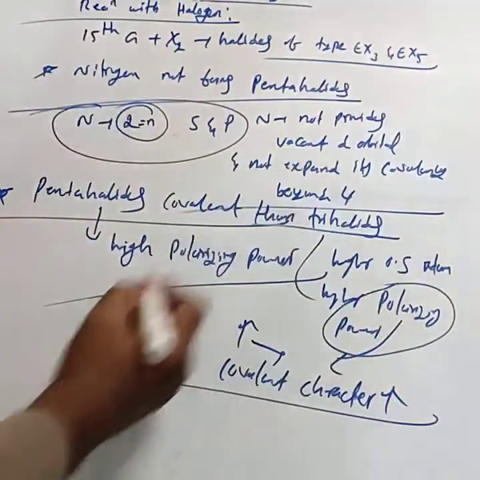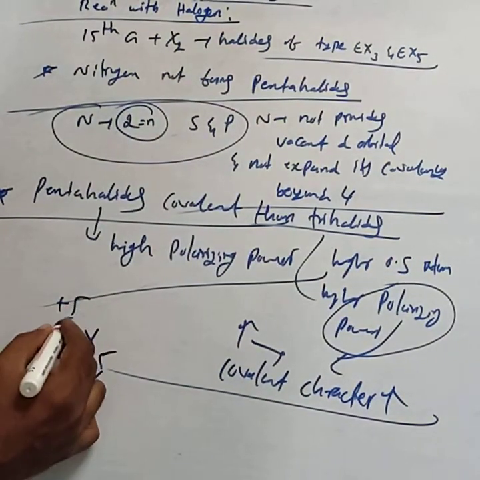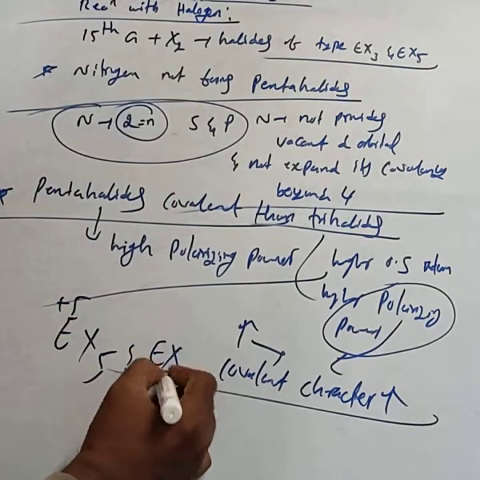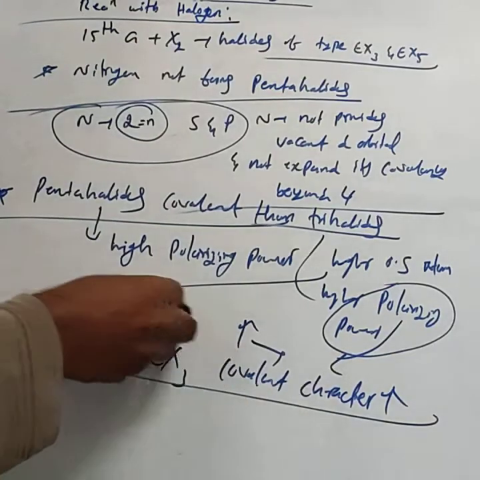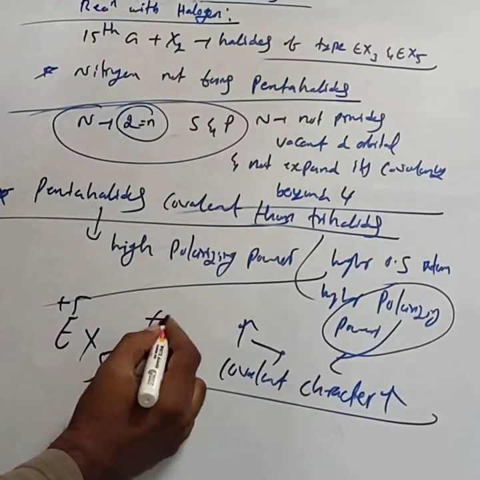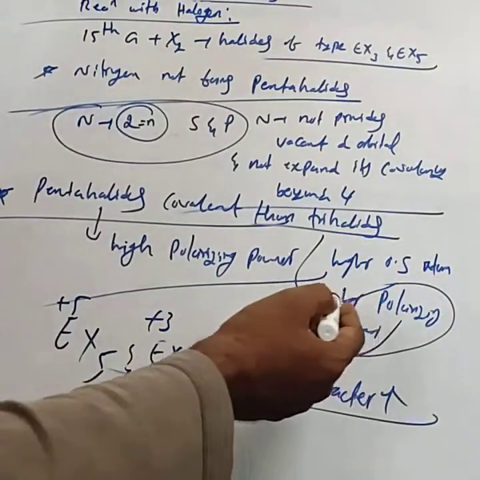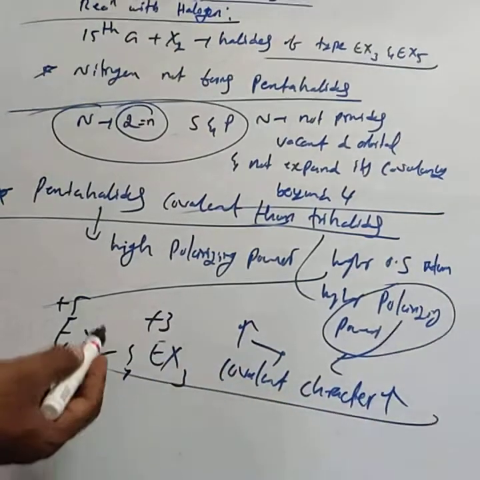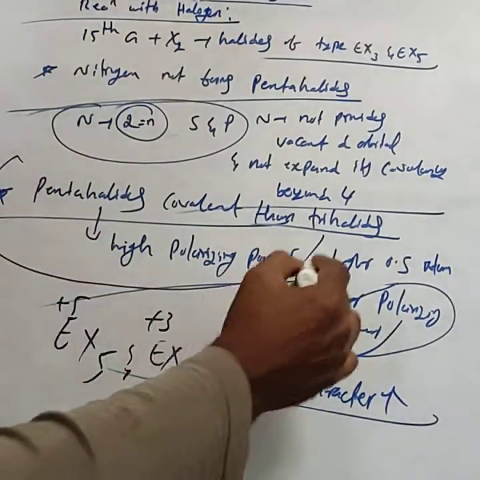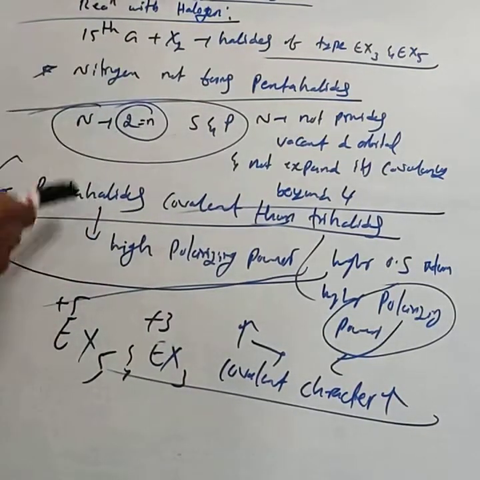In pentahalides the central atom is in the +5 oxidation state, while in trihalides the central atom is in the +3 oxidation state. Higher oxidation states have higher polarizing power, so covalent character also increases. Based on that, pentahalides are more covalent than the trihalides. These two reasons are very important.